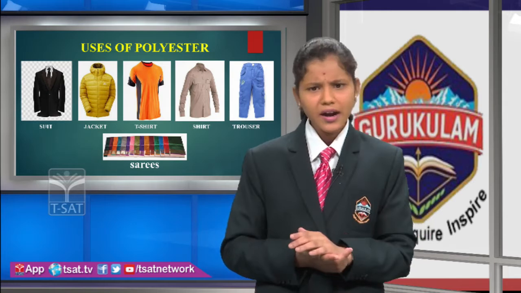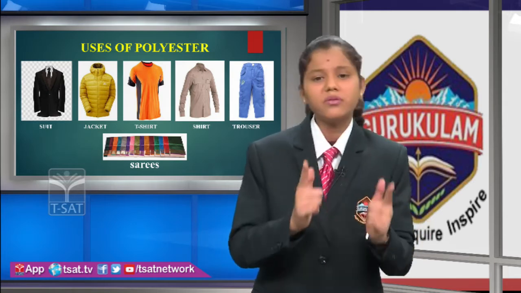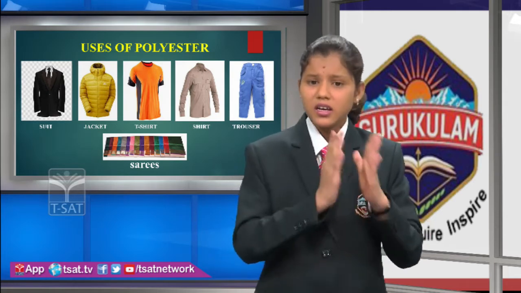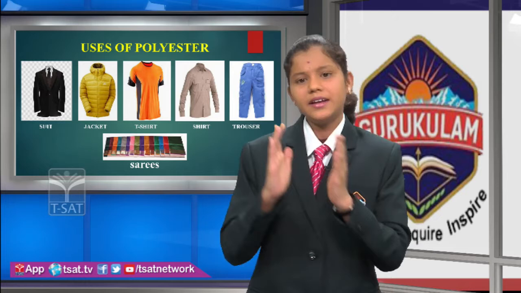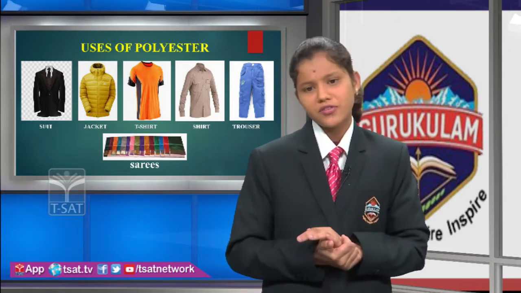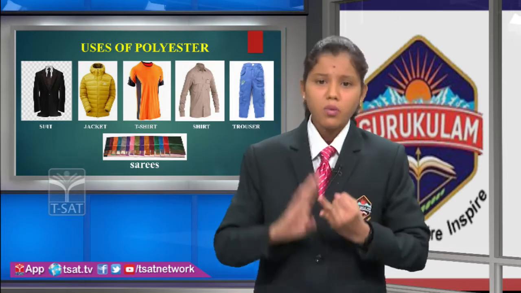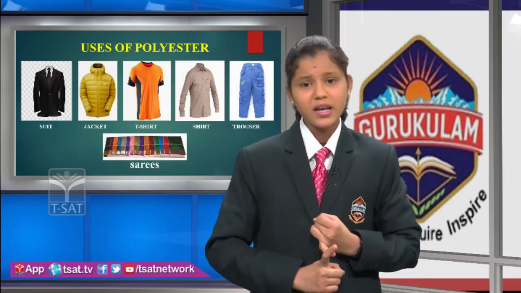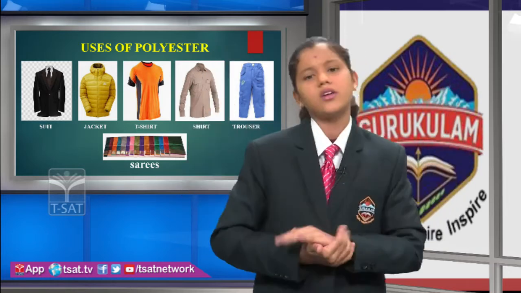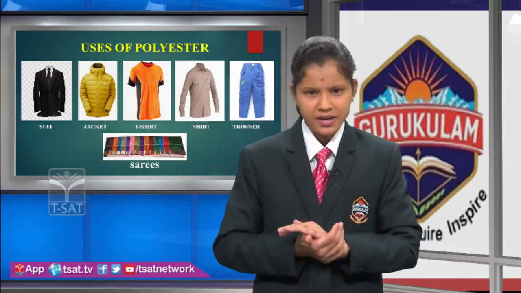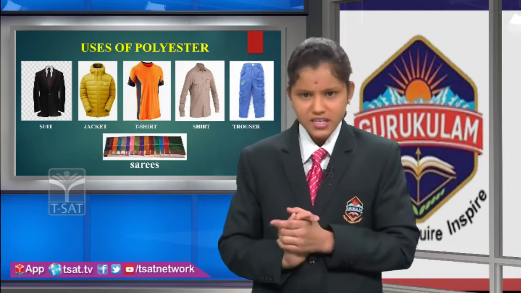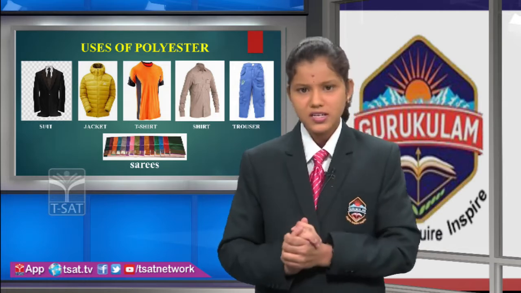Friends, have you heard about PET? PET is a familiar form of polyester. Here PET means polyethylene terephthalate. This PET is used for making utensils, boards, some films, wires, etc., and many useful products. We are using this PET. PET is one form of polyester fiber. These are the uses of polyester fiber.